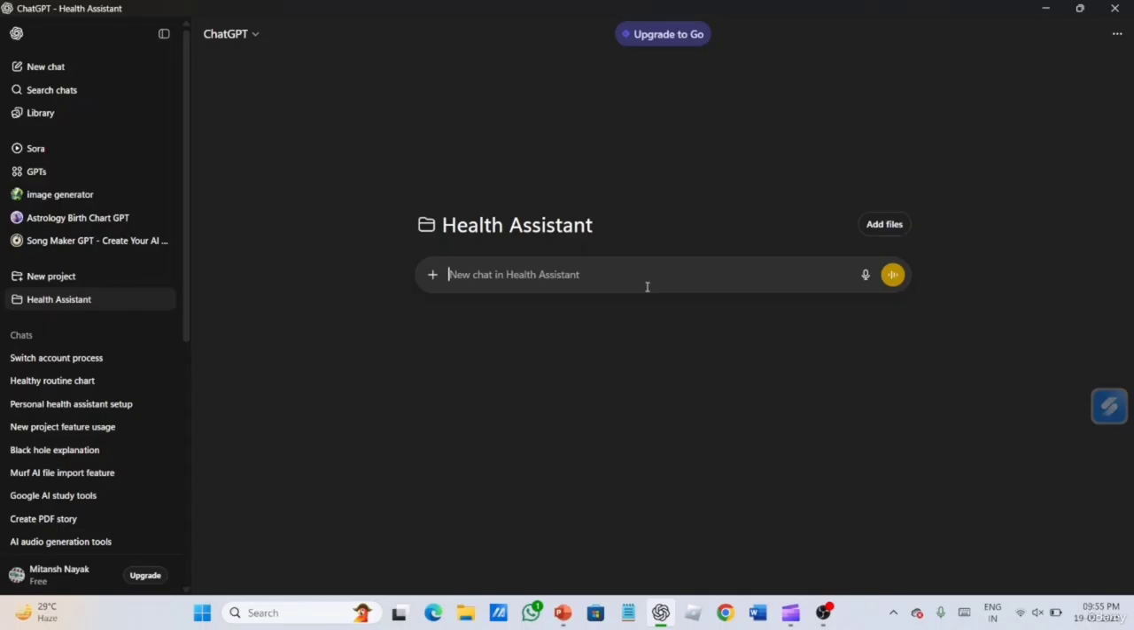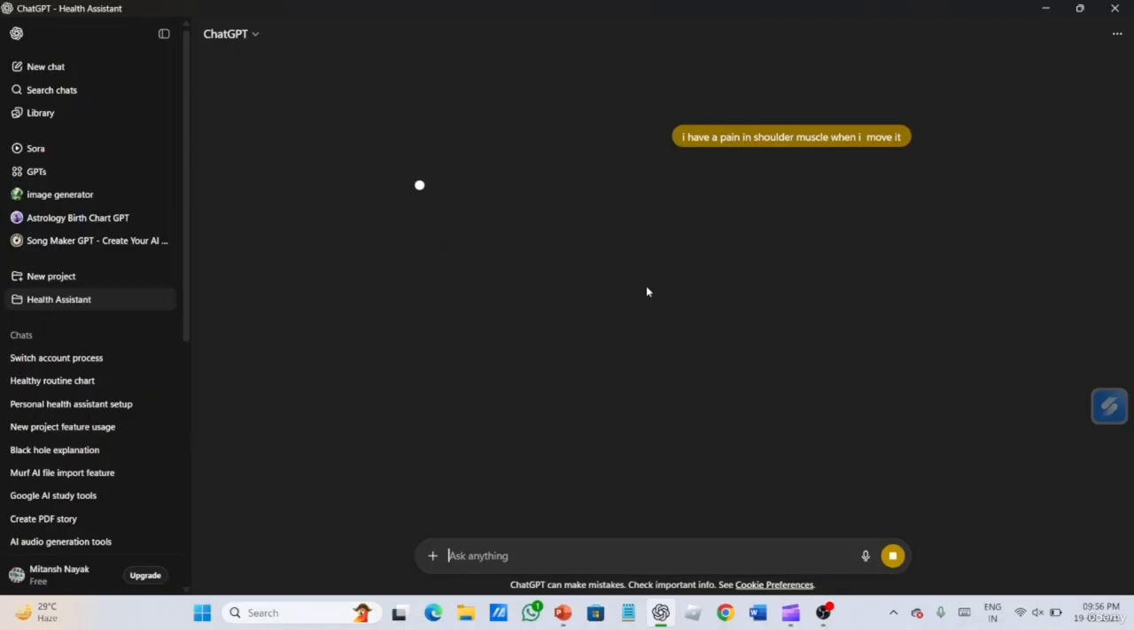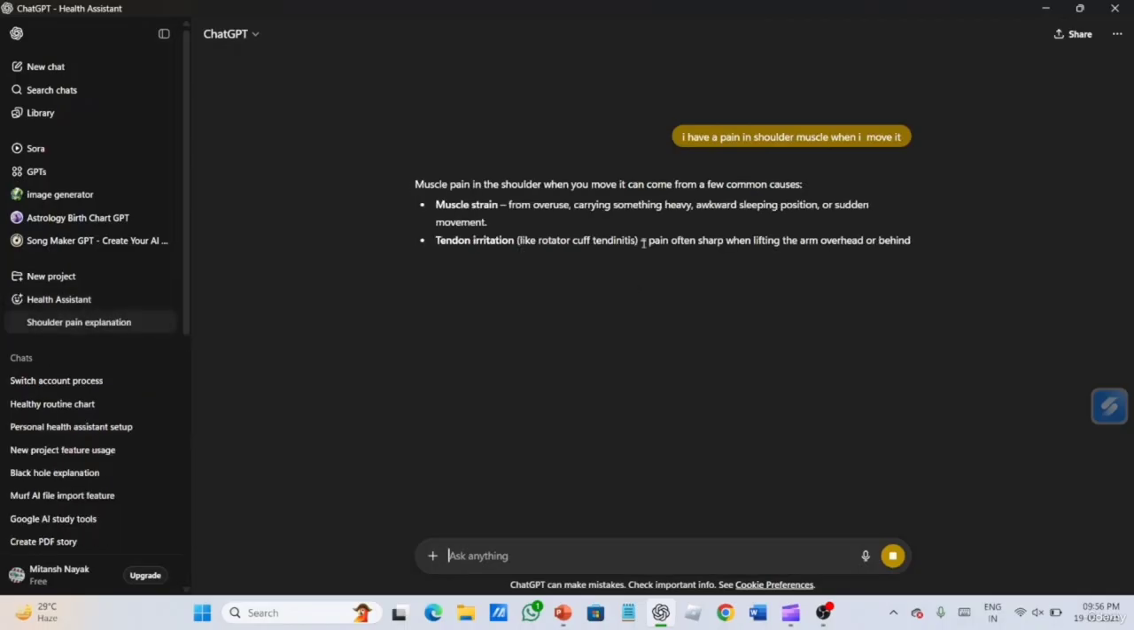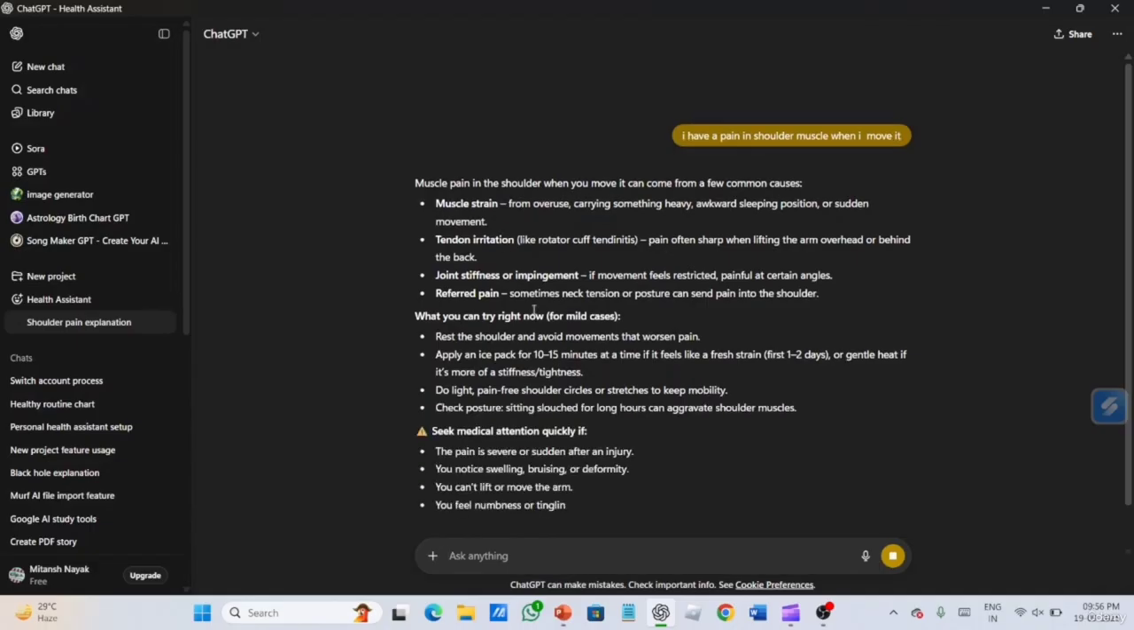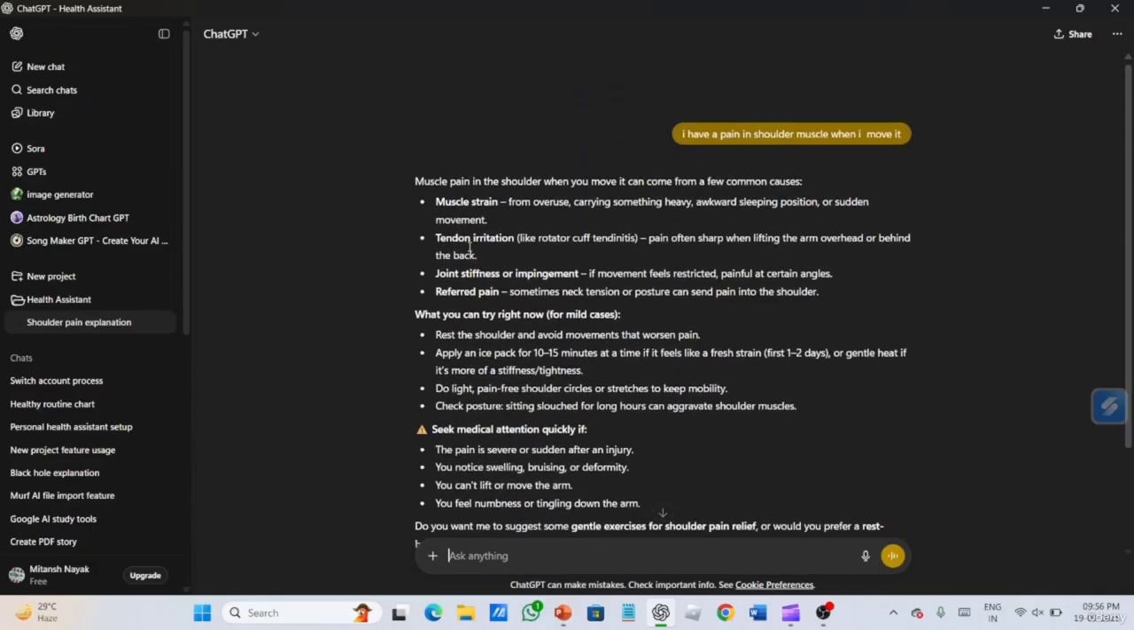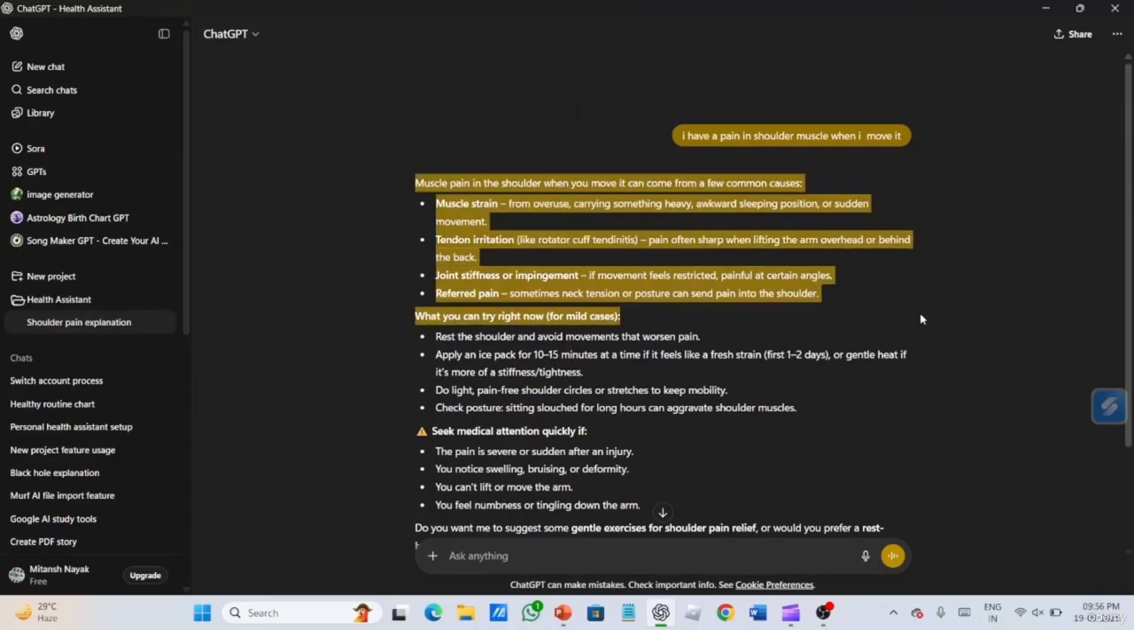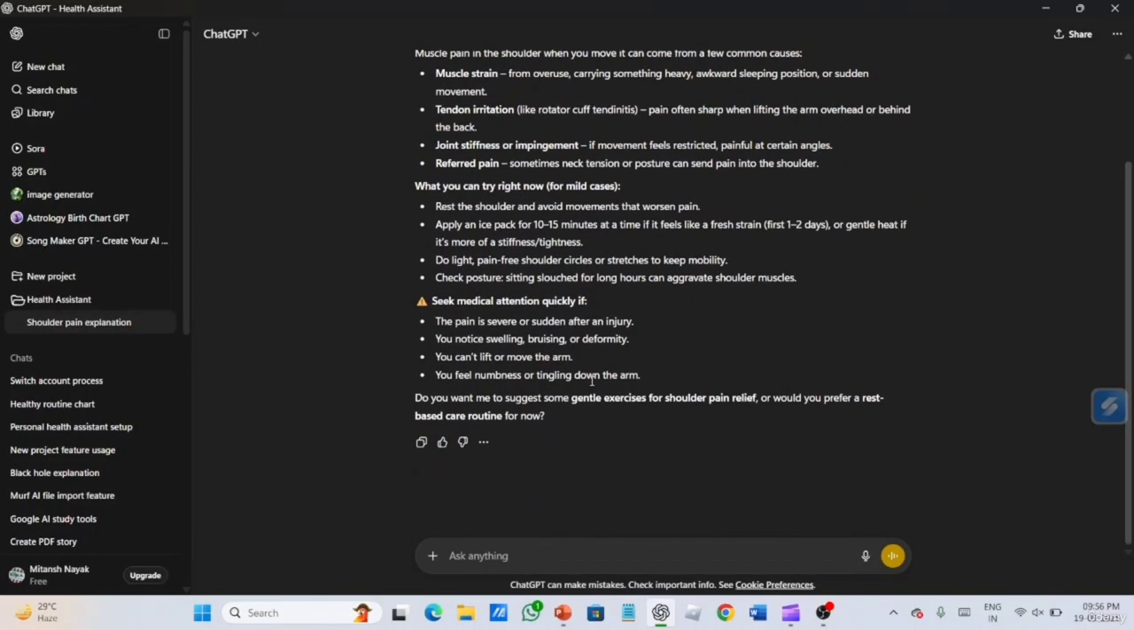If you have a pain, for example, I have a pain in my shoulder muscle when I move it, you have to give it your complaints and it will work as a health assistant. It will tell us what the causes are, what the reasons are, what you should do, that you should rest, and what you should take. This is the main thing. You can work with it as a health assistant.